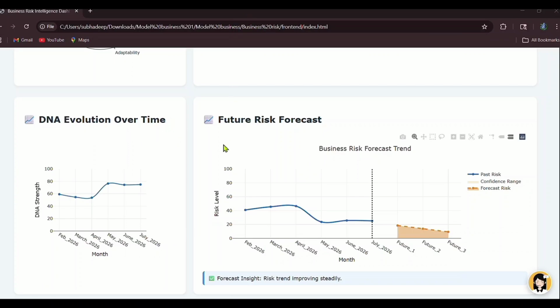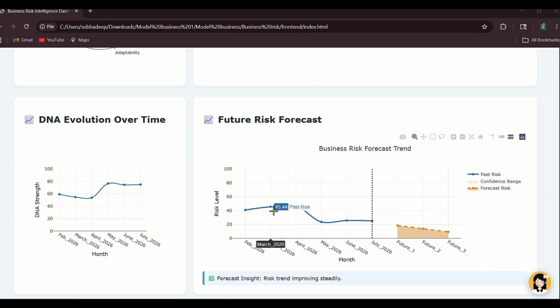This graph represents the future risk forecast of the business. The blue line shows the past risk trend from February to June, where we can see that overall business risks gradually decrease over time. Then the dotted vertical line separates past data from the future prediction.